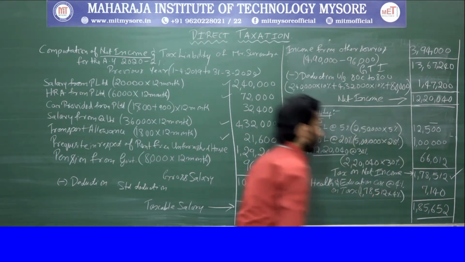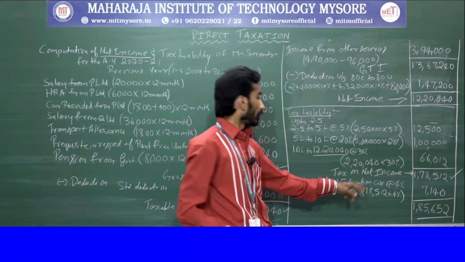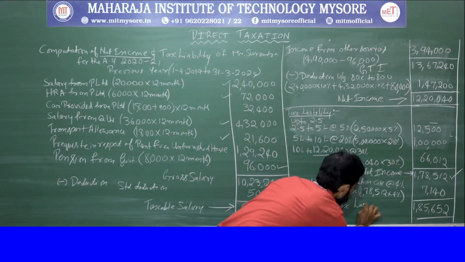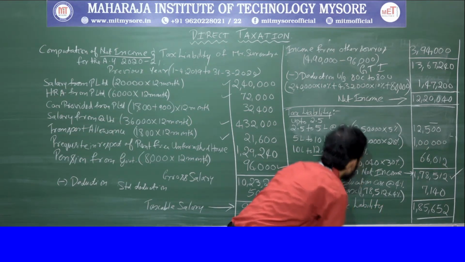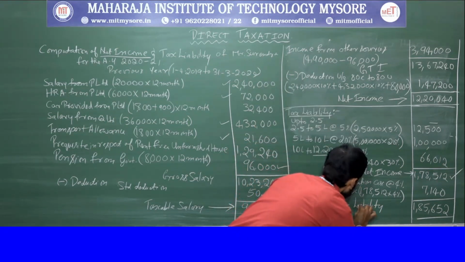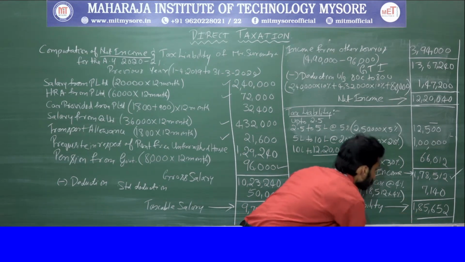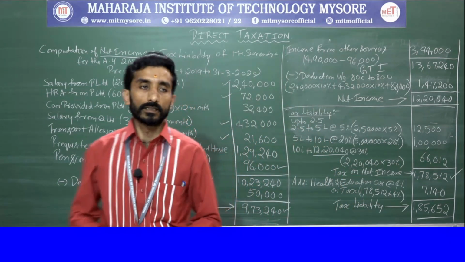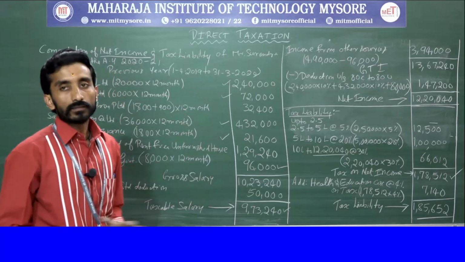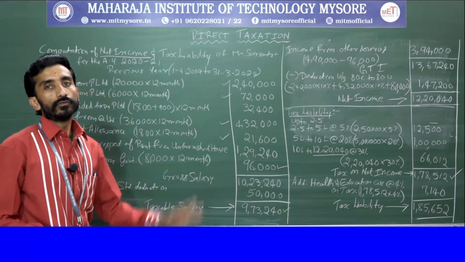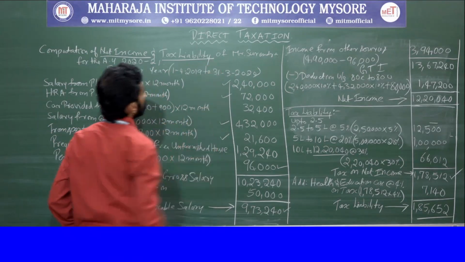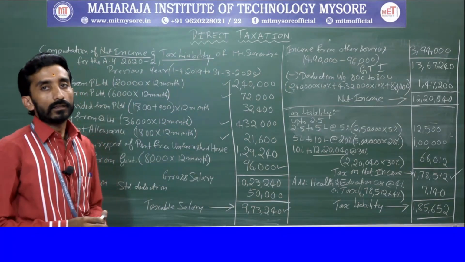This is the tax liability that Surendra will be paying. Clear? So this is how you will be calculating net income and tax liability.